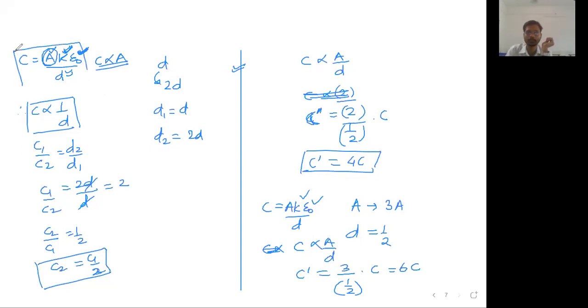AK epsilon 0 upon D. Your own list of formulae you have to make every day. If you are not doing that, start doing that immediately from today. For this chapter, at least for this chapter, because this chapter contains so many formulae and that system we should not break.